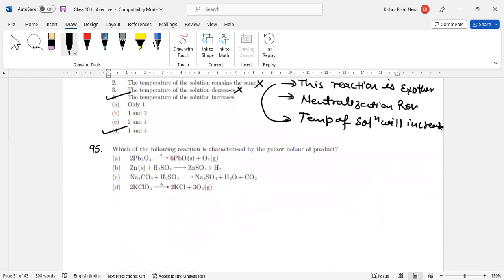Which of the following reactions is characterized by the yellow color of the product? Whenever yellow color is coming, which one is it? First, is KCl yellow in color? No, this is colorless. This is a salt. Clear? This is Na2SO4. No, this is also white in color. And ZnSO4, white color. So what is the remaining? PbO. PbO is yellow in color. Please remember, which of the following reactions is characterized by a yellow colored product? So PbO is yellow in color, and this is a decomposition reaction. And this one is a displacement reaction.